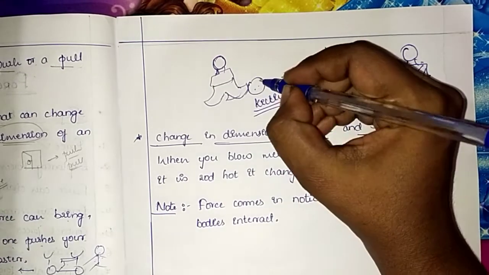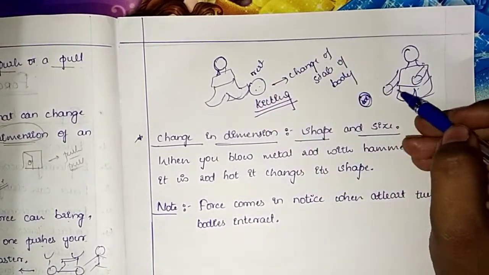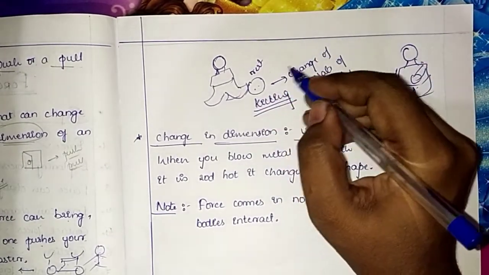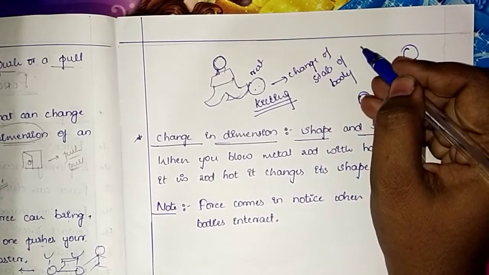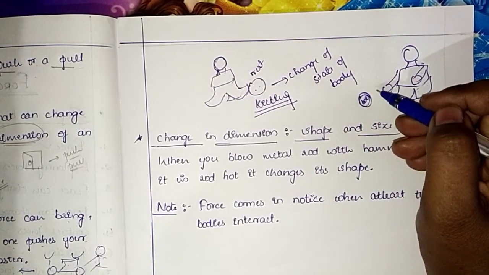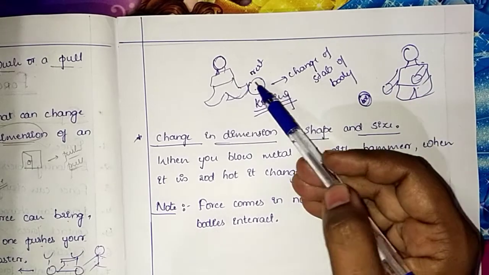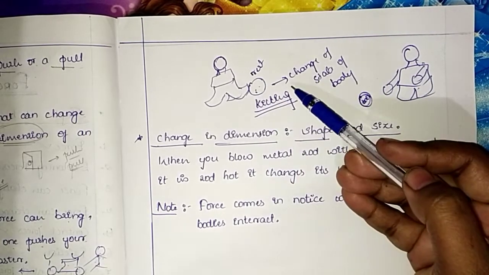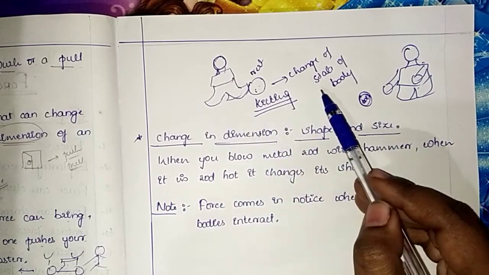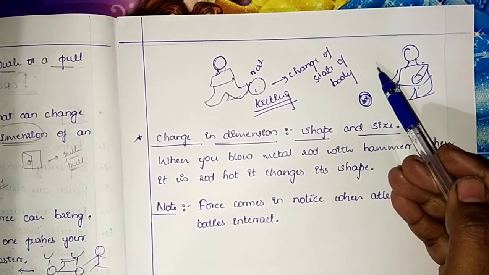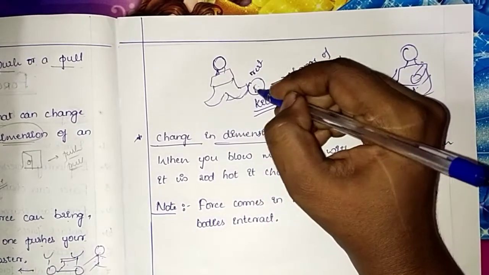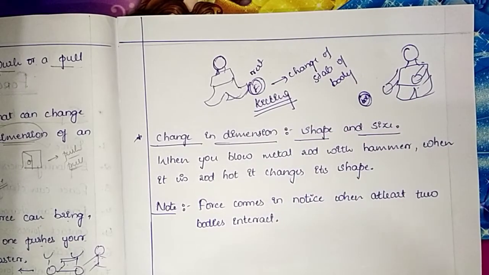The ball will be at rest and it can move, from the position of rest to motion. Football is lying on the floor and it is at rest. The boy is trying to kick the ball. By the time he applies his force, the ball starts moving.